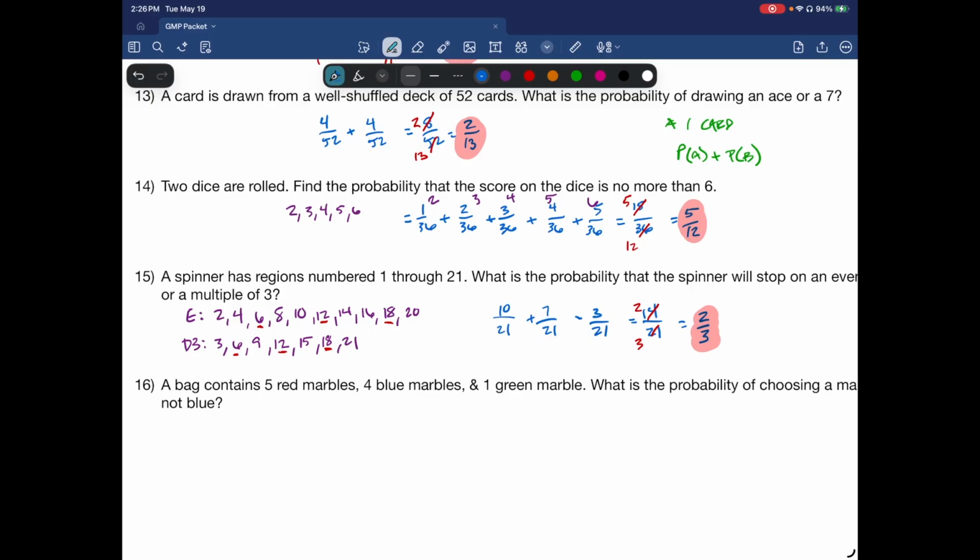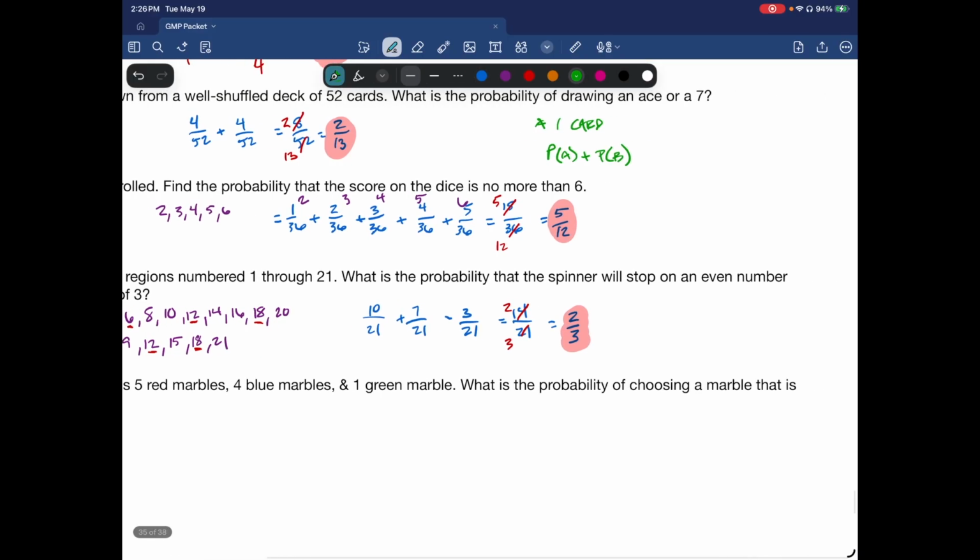Okay, so what I just did was the probability of getting an even number plus the probability of getting a multiple of 3 minus the probability of the overlap.